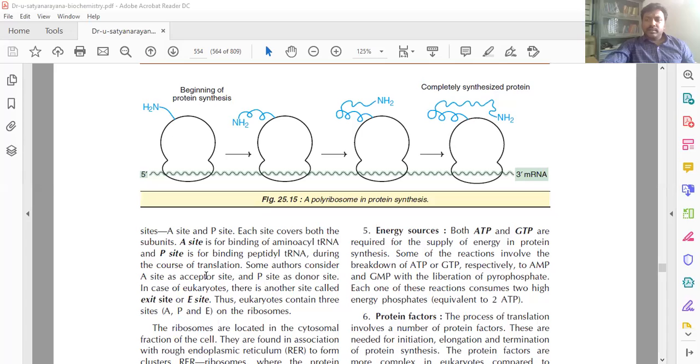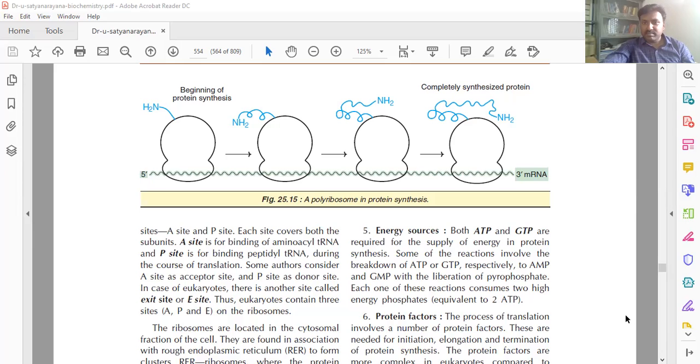You know that in prokaryotes only the A site and P site will be there. A site means aminoacyl tRNA. P site means peptidyl tRNA. Okay, in eukaryotes, three sites will be there: A site, P site, and E site. E site means exit site. So this is the difference between prokaryotes and eukaryotes regarding sites in the ribosome. Okay. In one more textbook, they say A site means acceptor site and P site means peptide site.